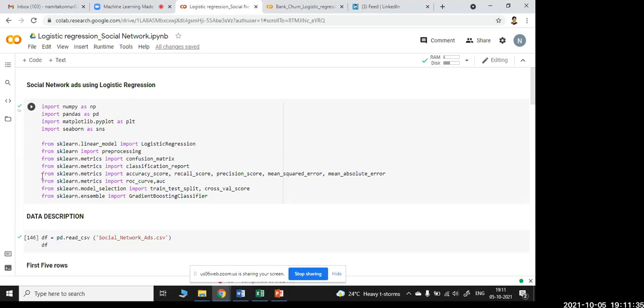And Seaborn is a data visualization library built on top of matplotlib, which is closely integrated with pandas data structures in Python. Along with that, sklearn is a very important library for linear regression and logistic regression, so that is mandatory to import. And also here there is the confusion matrix.